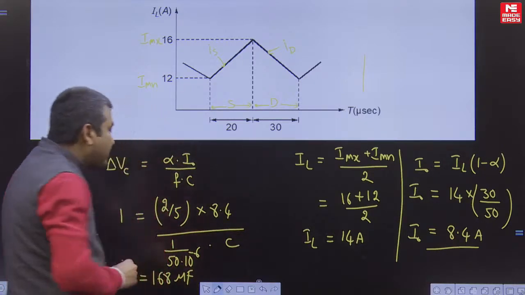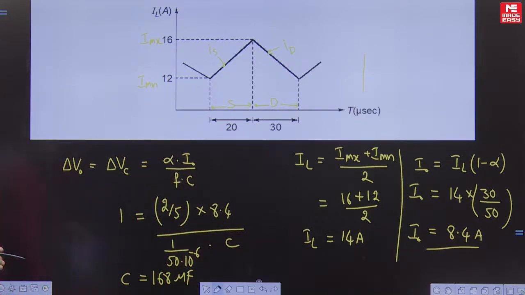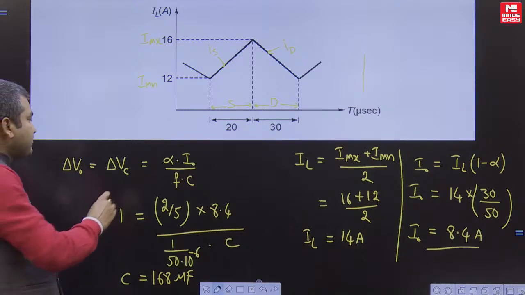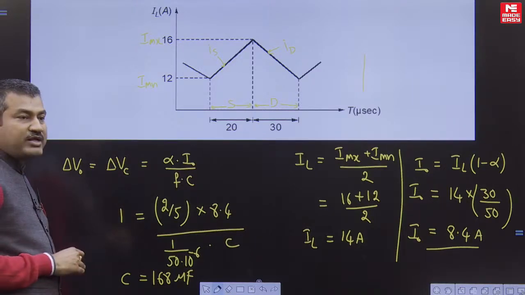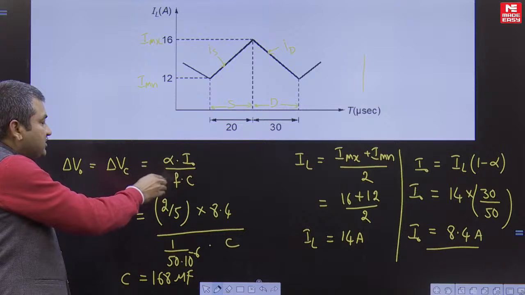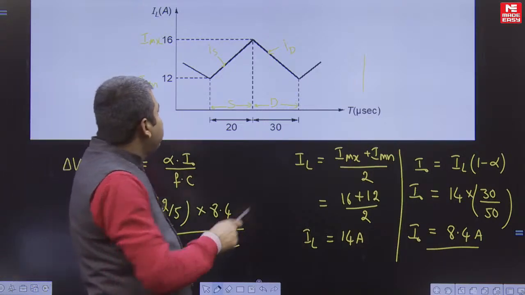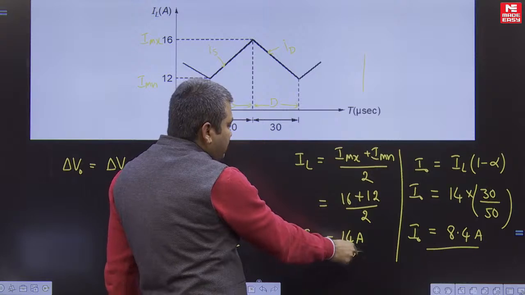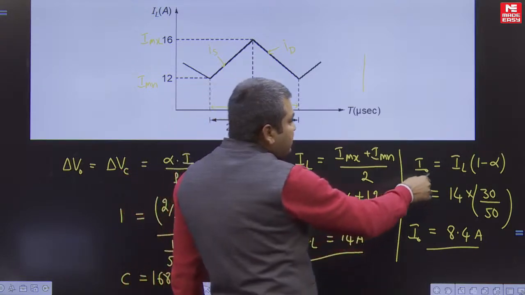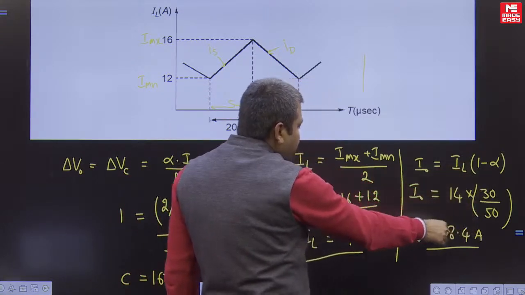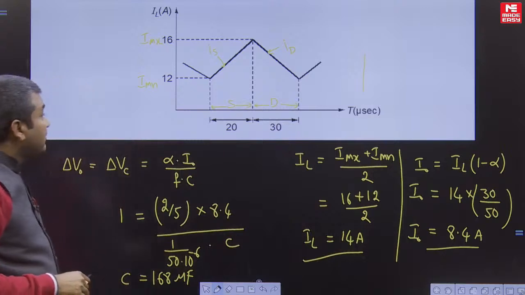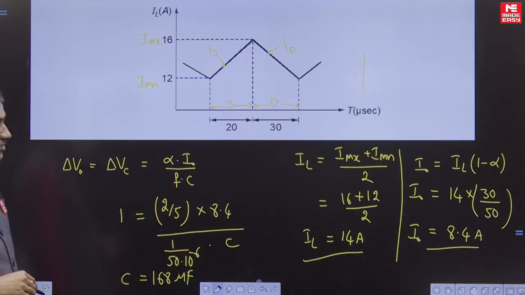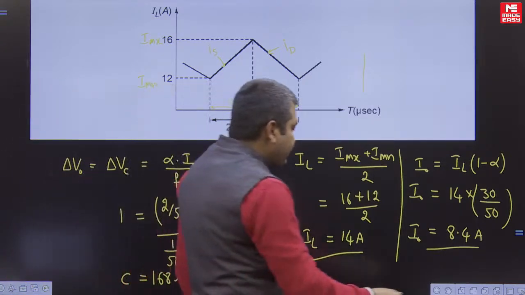So 168 microfarads. I hope the concept is clear to you. Here this is the formula for ripple in the output voltage, so you have to remember this formula. First we have to find IL average, (I maxima plus I minima) by 2, you will get 14 amperes. Then I naught is equal to IL average into (1 minus alpha). Find I naught, substitute here, you will get the value of filter capacitance. Okay. So now let us go through the next question.